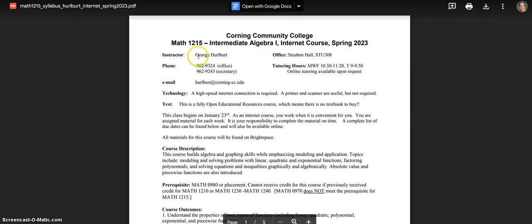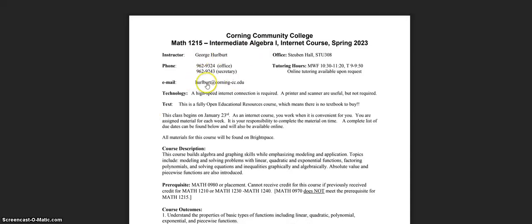Here is my name and my email address. If you need to get in contact with me, email is the way to go. During the day, I'm in a bunch of classes, hard to get a hold of, but if you email me, I will get back to you soon, I promise. I have fixed office hours on campus. Those probably aren't real convenient for you as an online student, so if you need help, contact me. Send me an email and we'll find a way to make this work for you.